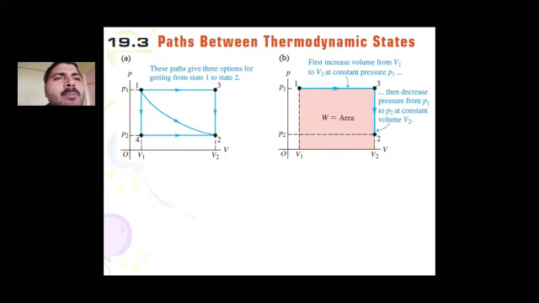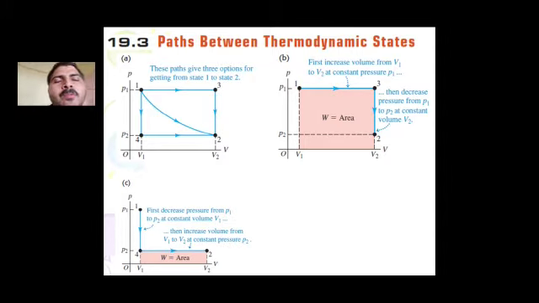So basically from point 1 to 2 via point 3, the work done is equal to the work done for the system taken via path 1 to 3. There is no work done from path 3 to 2 because there is no change in volume.